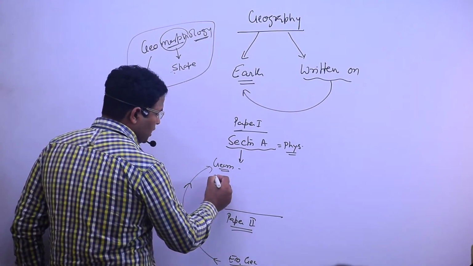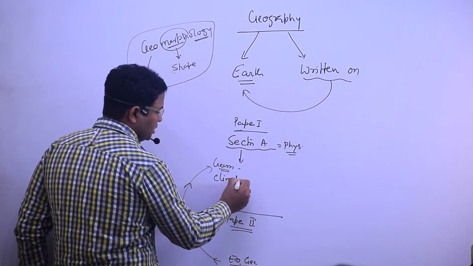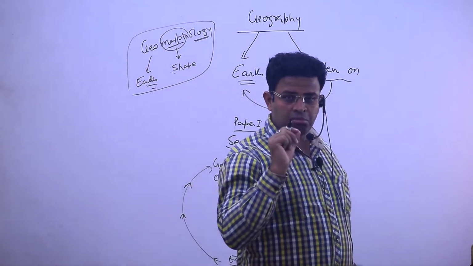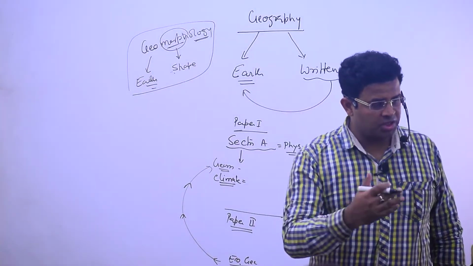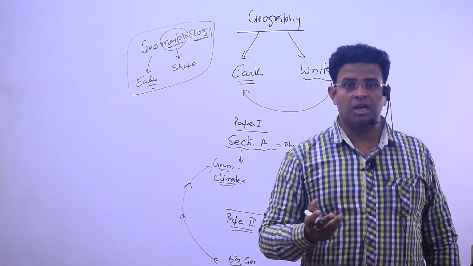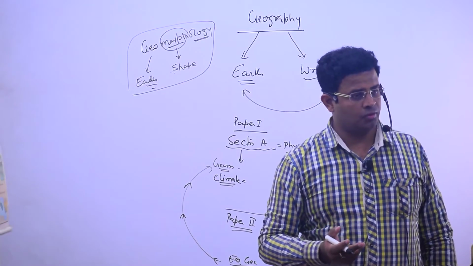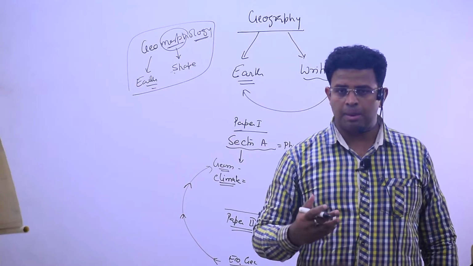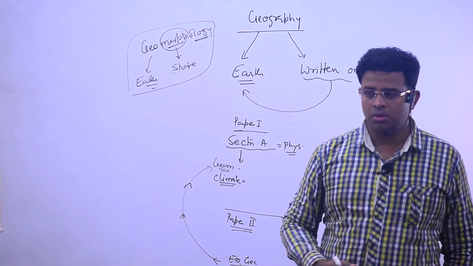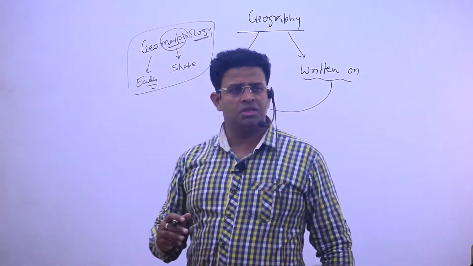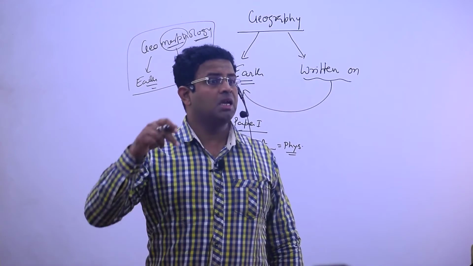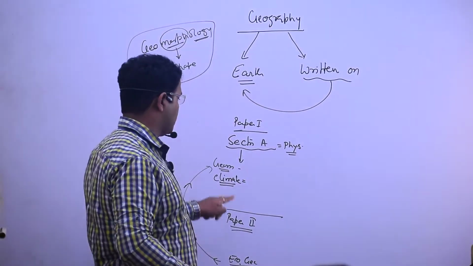Thereafter, there is climate, and climate is the best calligraphy, the best thing which has been written on the earth's surface. The rainfall which is happening is very much required for us. There is fog, there is a temperate cyclone, there is a tropical cyclone, and different kinds of thunder and different phenomena happening on the earth's surface because of climate. Again, it is writing on the earth's surface.